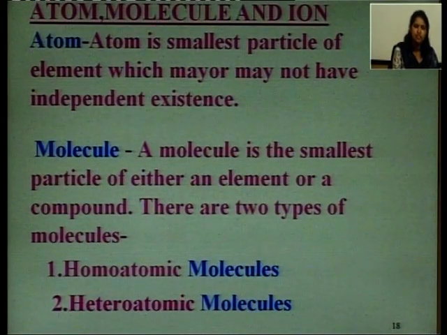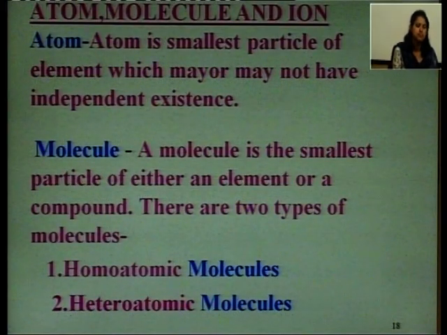If one oxygen atom is combining with another oxygen atom, then there will be the formation of a molecule. So, what is a molecule? Molecule is the smallest particle of either an element or a compound. So, molecule is the smallest particle, and it has independent existence.